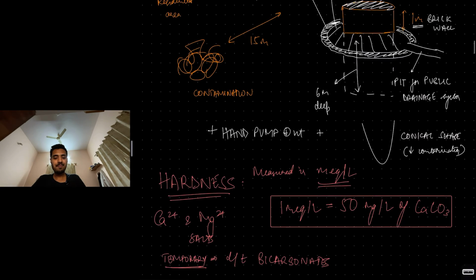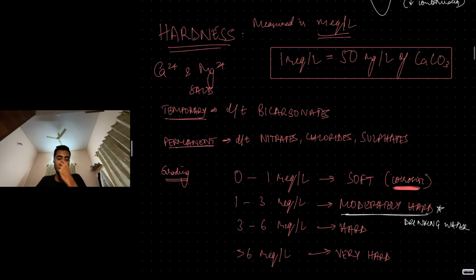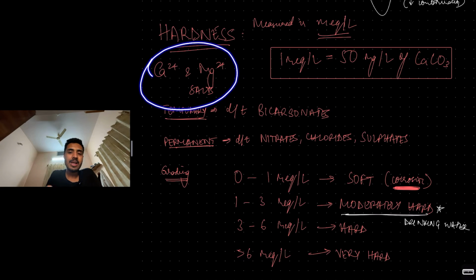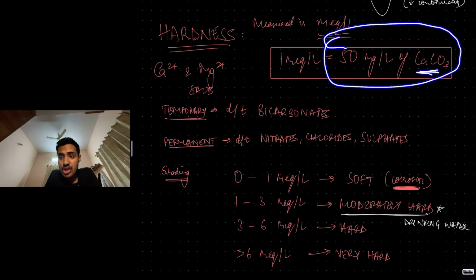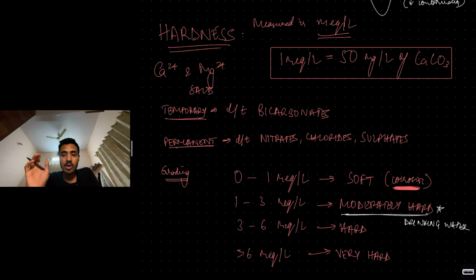Then coming to hardness of water. What is hardness of water? Basically, it is calcium and magnesium salts. When they are present, the water is known as hard. They make the water hard. So, how is hardness measured? In milliequivalents per liter. 1 milliequivalent per liter of hardness is considered 50 mg per liter of calcium carbonate. This is something important. 1 milliequivalent per liter of hardness is equal to 50 mg per liter of calcium carbonate.